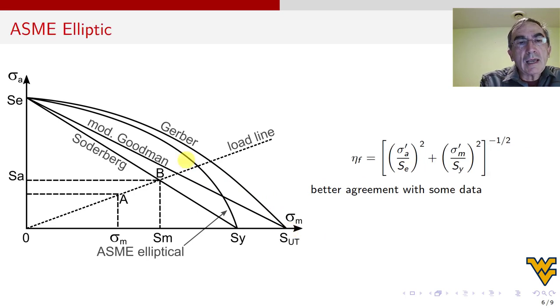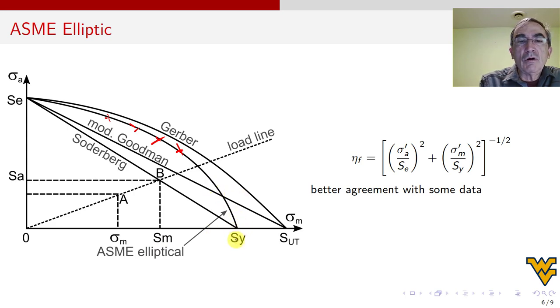Then we have the ASME elliptic. ASME elliptic is like Gerber in the sense that it's on this side of Goodman, on the right. So your experimental data is somewhere out here, yes. Then you use semi-elliptical. Semi-elliptical is not so permissive as Gerber in this region where you have high mean values, very high mean values.